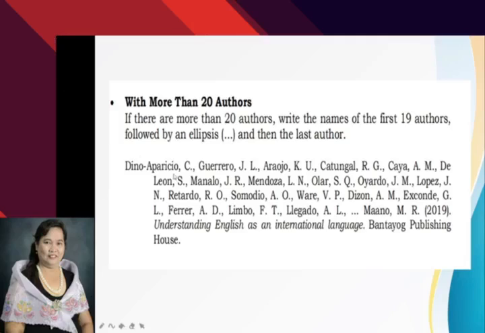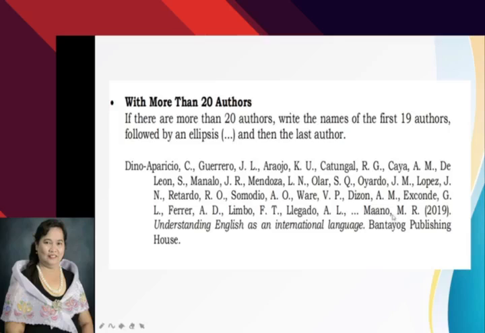Okay. Again, please try to remember that all the surnames are followed by a comma. Then you have the initial of the first name, and then the middle initial, comma, after each surname, until you're able to write all the 19 authors, then the ellipsis you have there.